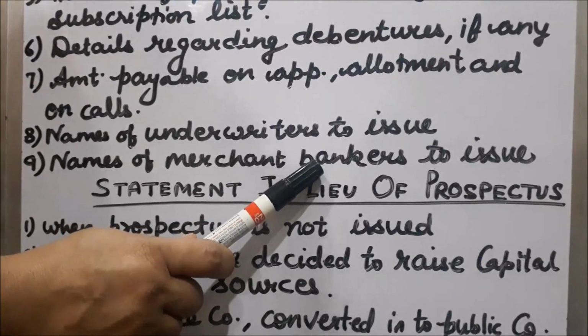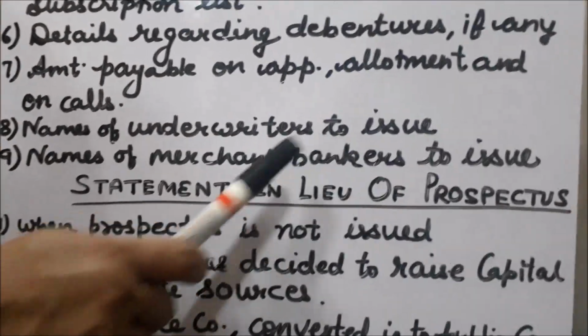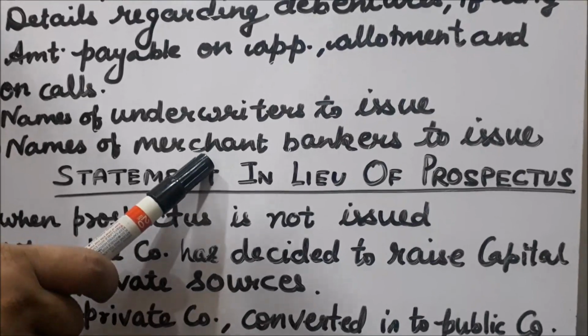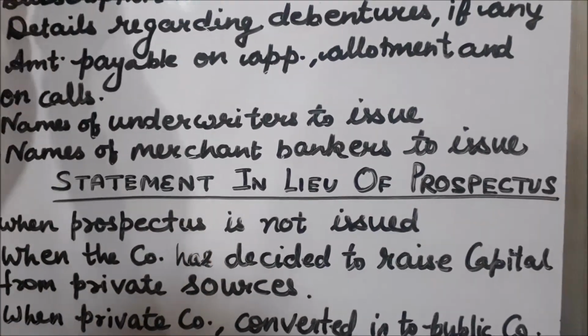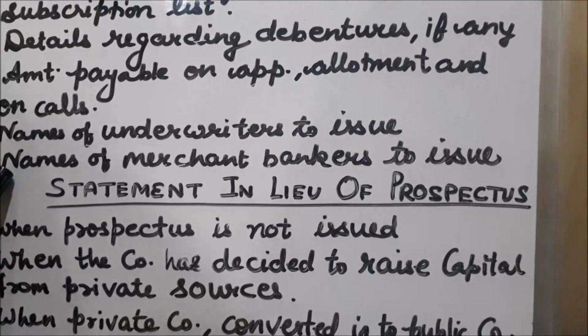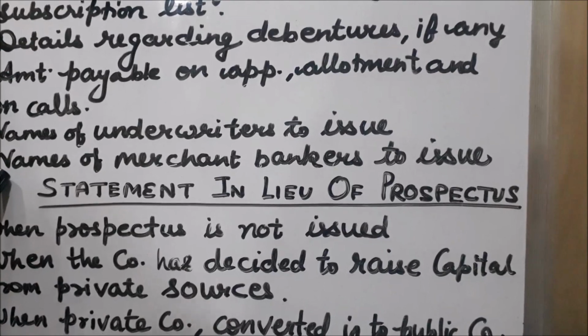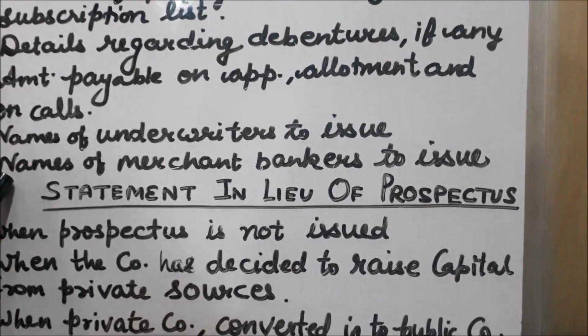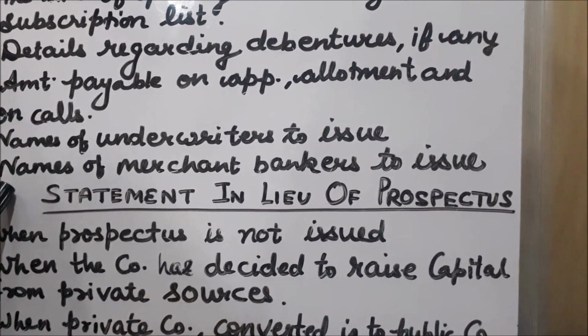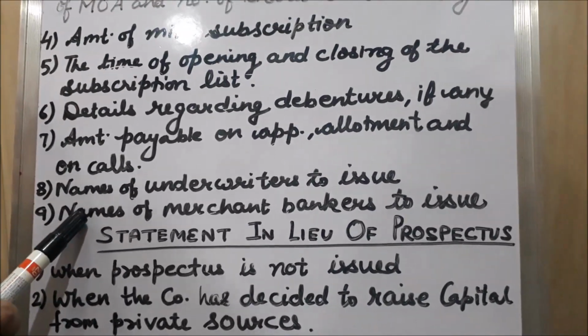These are the bankers who help in the issue of shares. So such merchant bankers' names are also specified in the prospectus. So students, these are the important clauses which I have discussed with you regarding prospectus. Now I hope what is the meaning of prospectus, what important things should be included under prospectus and what are the clauses of prospectus, these are clear to all.